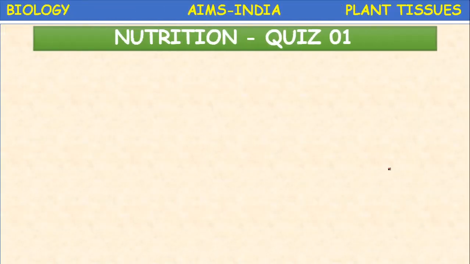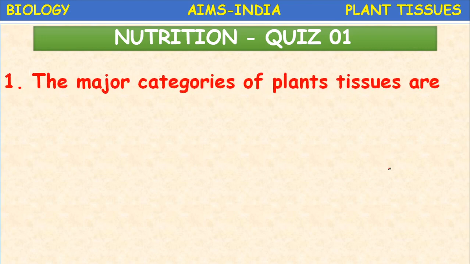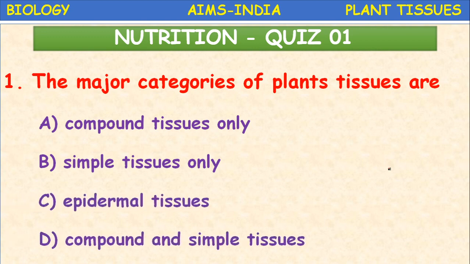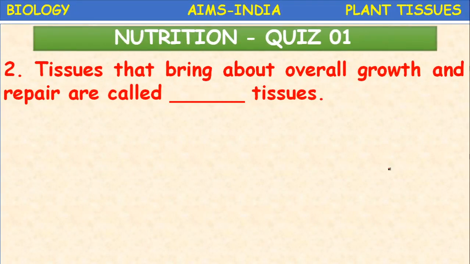Okay, this is the plant tissues, not nutrition. The major categories of plant tissues are: compound tissues, simple tissues only, epidermal tissues, or compound and simple tissues. So the major categories are compound and simple tissues. Next, the tissues that bring about overall growth and repair are called dash tissues.